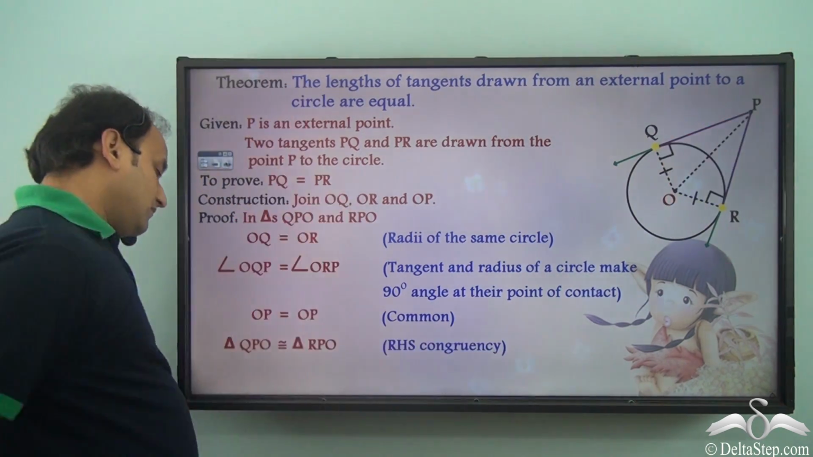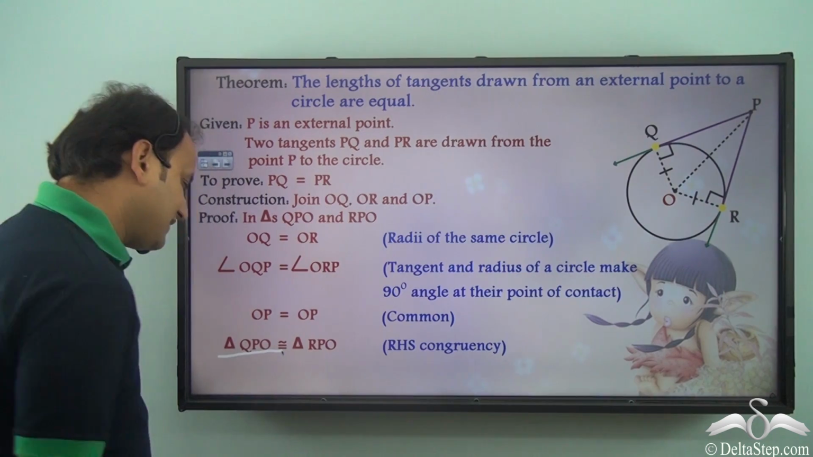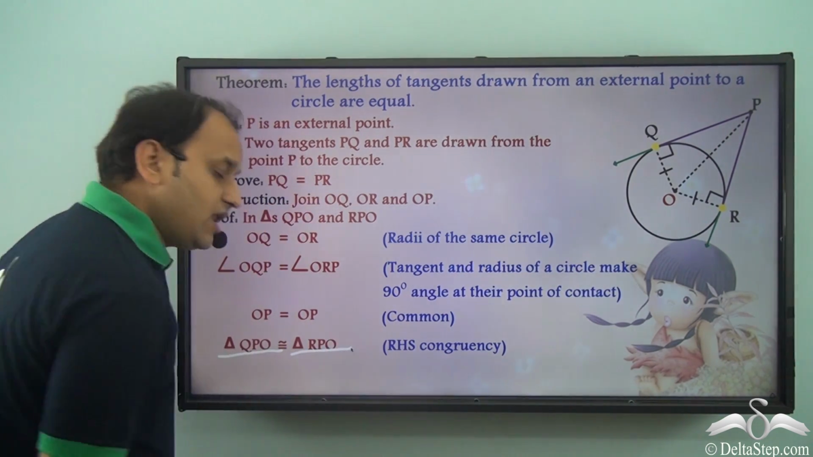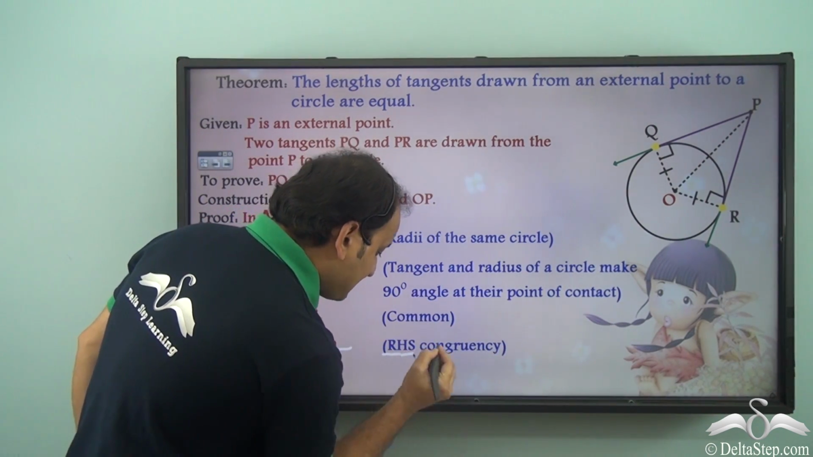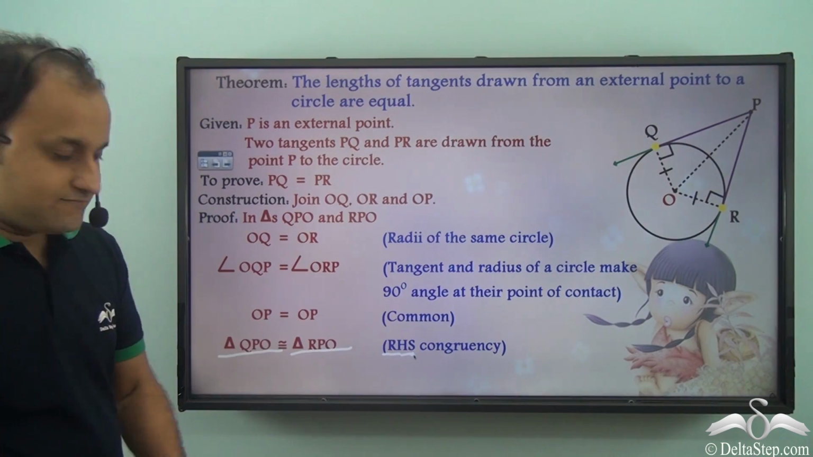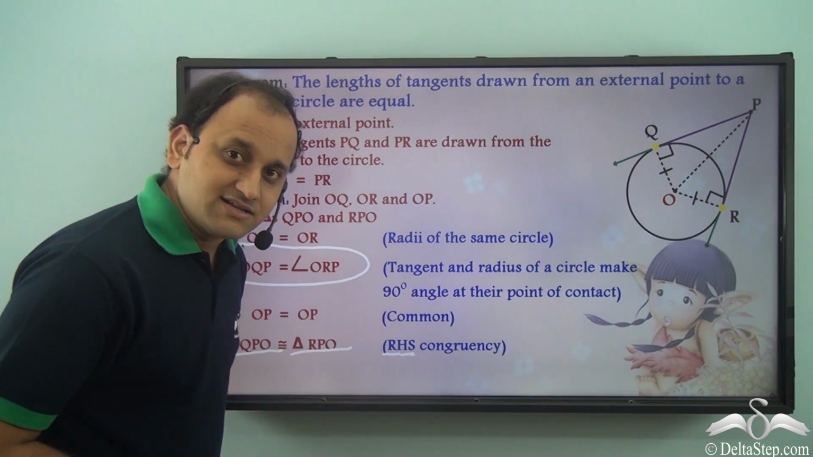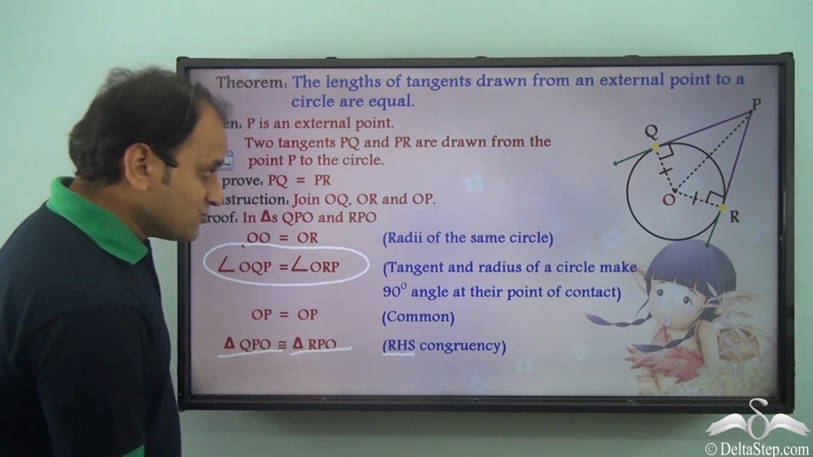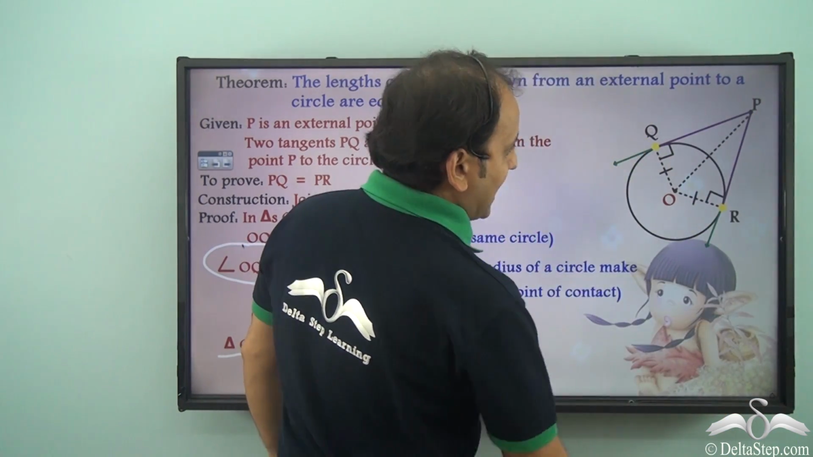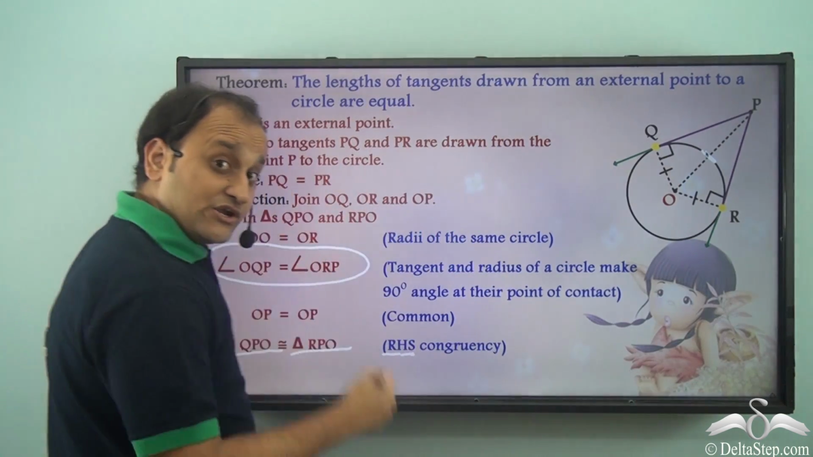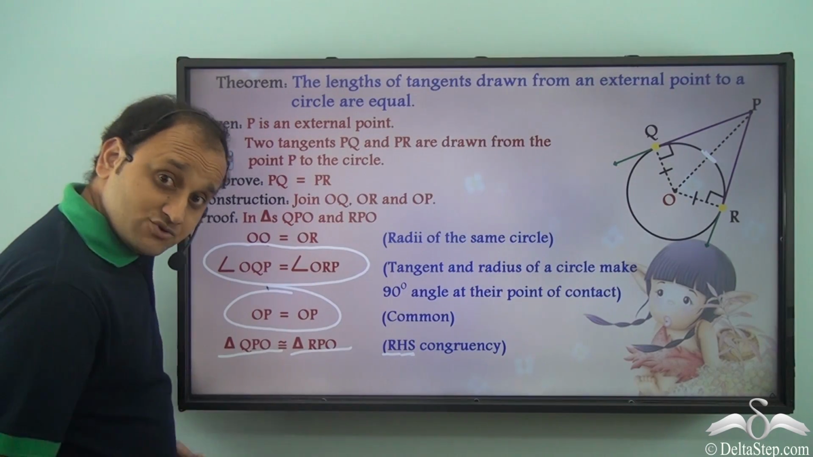So what do we get from this? We get that triangle QPO is congruent to triangle RPO by right angle, hypotenuse, side congruency. Right angle, we know that both these angles are 90 degrees, right angles. Also hypotenuse, if we talk about these two triangles, then what is the hypotenuse? OP is the hypotenuse in both the cases, and OP is common here.